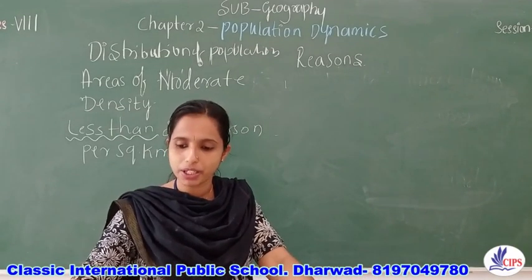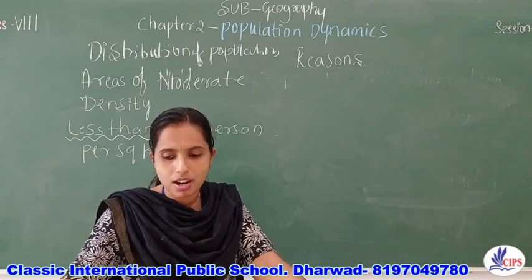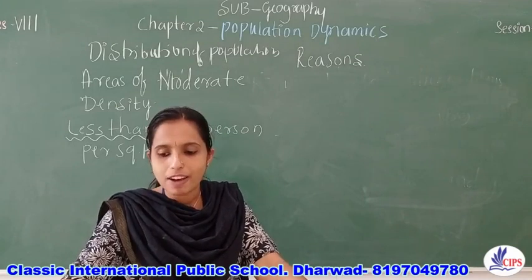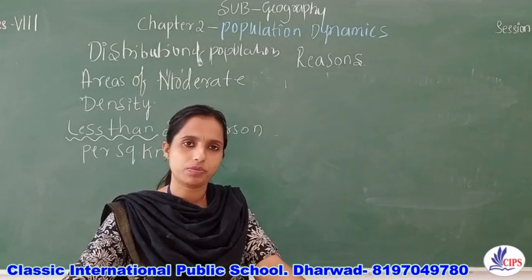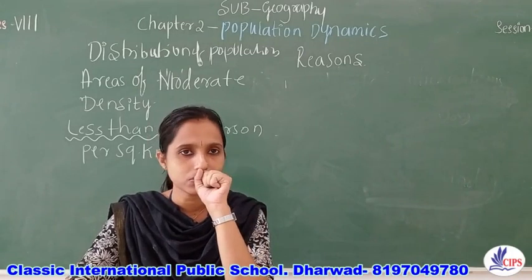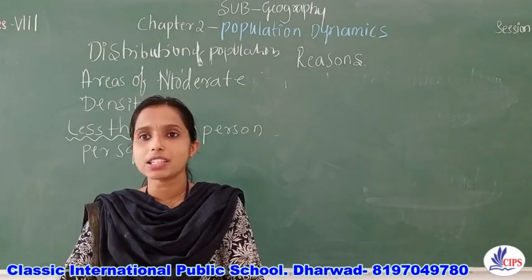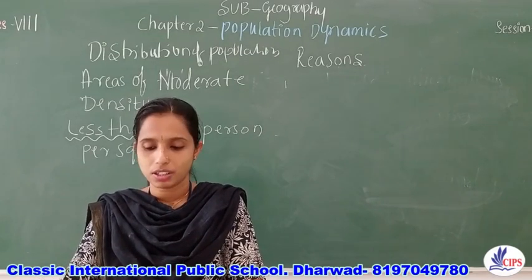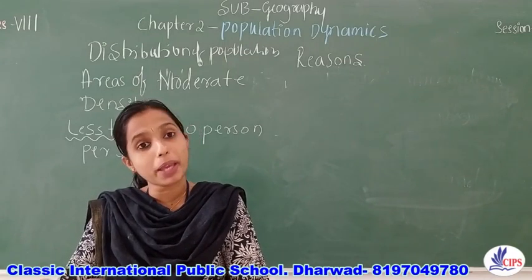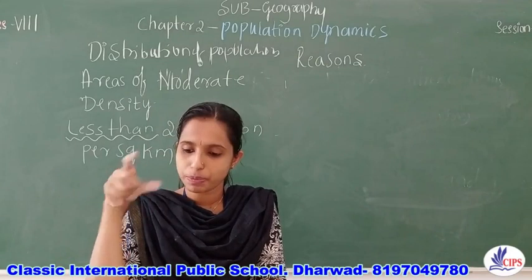Which are the regions which come under this? See, South India, western part of China, Denmark, Norway, western parts of USA have moderate density of population. Maybe the infrastructure is not as highly developed. Maybe there may not be as many industries. So these may be the reasons. We cannot assign a particular reason.